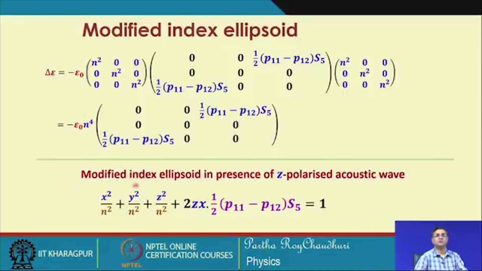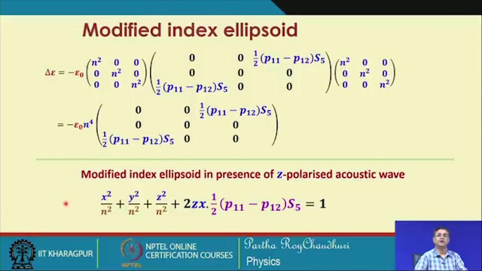So, this time, as we mentioned previously, the modified index ellipsoid in the presence of the z polarized acoustic wave will have a cross term associated with zx, and this is the coefficient of the cross term, which can be represented as k. Earlier it was yx or xy, now it is zx. x is the direction of propagation and z is the direction of polarization.